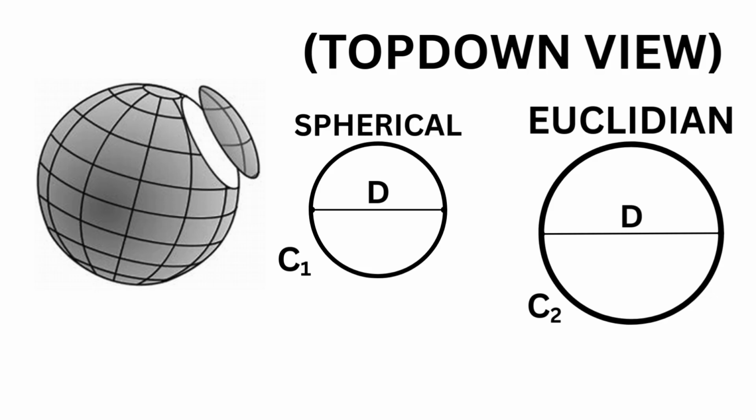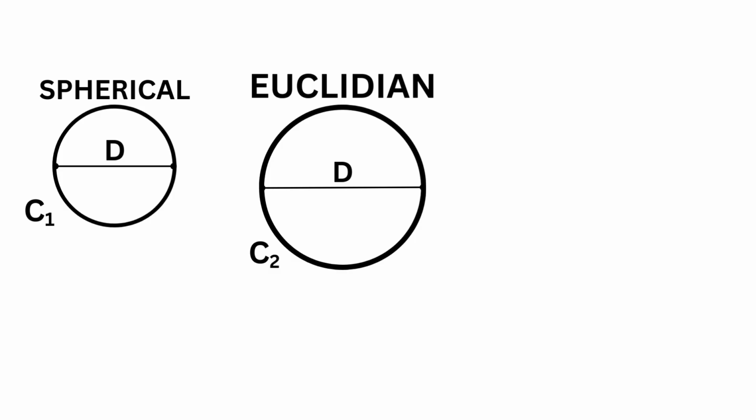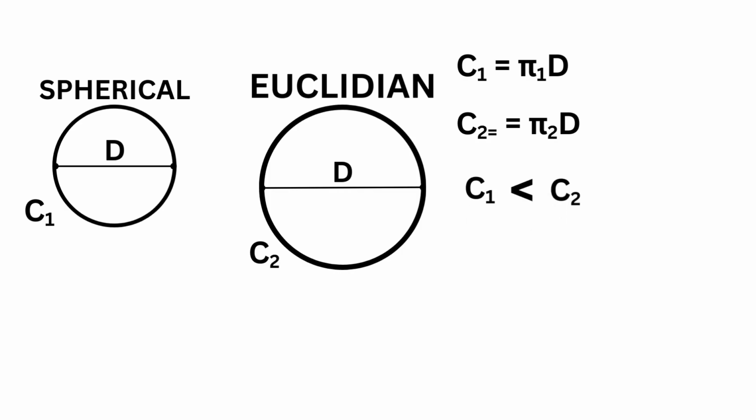This happens because the spherical circle's diameter bends along the surface of the sphere, while the circumference stays the same level. We can calculate in these two shapes what their circumference is. Whilst their diameter may look different, it is actually constant. And we can measure to find that C1 is greater than C2, so we can tell that pi is not the same in both equations, and in spherical geometry, pi is less than what we think. So, in curved spaces like a sphere, pi isn't fixed, it can change depending on the geometry.